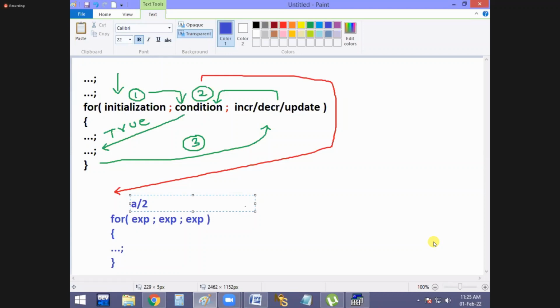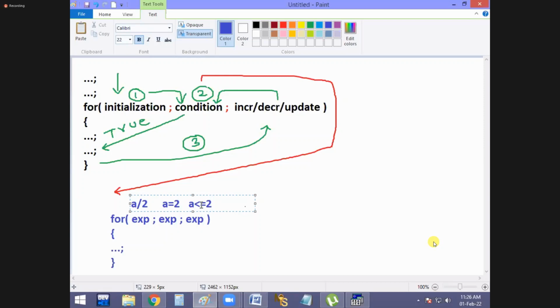Generally it is called initialization. Division or not. Later see this, here I am going to put a equal to 2. Can I say now it is initialization? Come on. It is nothing but initialization now. Later a less than or equal to, for example, 2. Can I say condition? Now tell me, actually their places changed. Actually the first part is what? Initialization, but we are using division. And the second part is condition, but we are using initialization. And increment or decrement, but we are using condition. That means there is no rule like that. You can put anything anywhere.